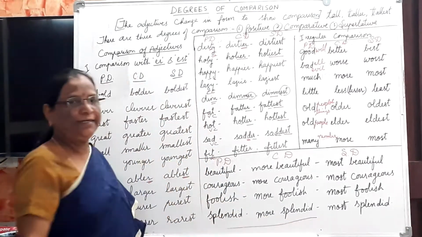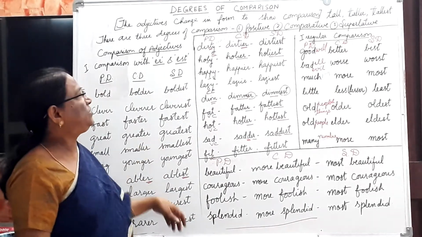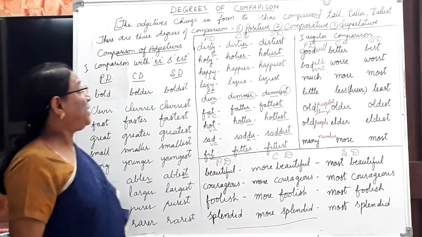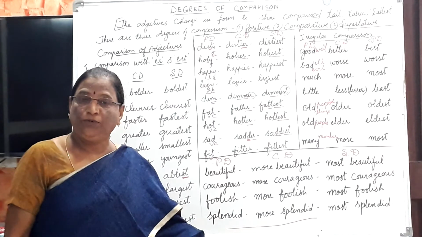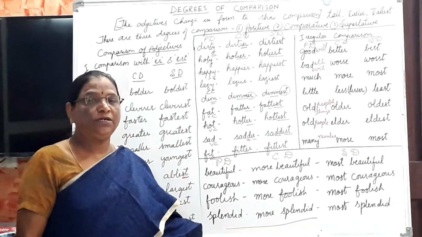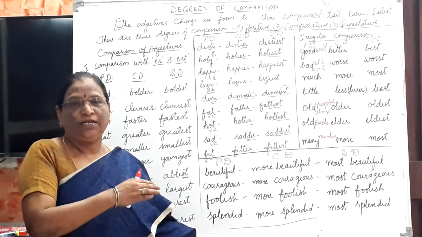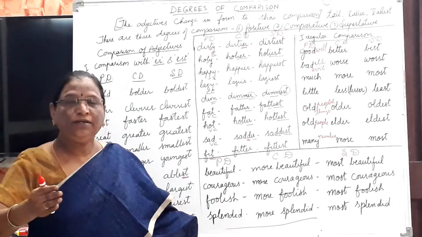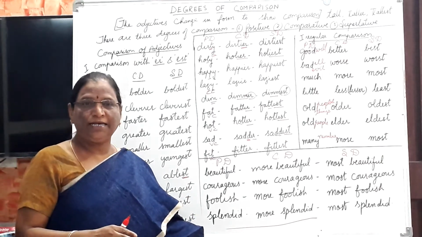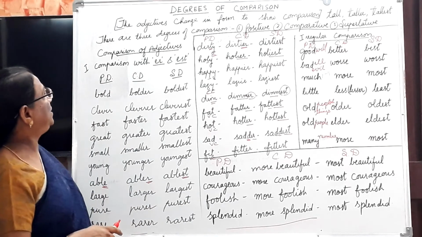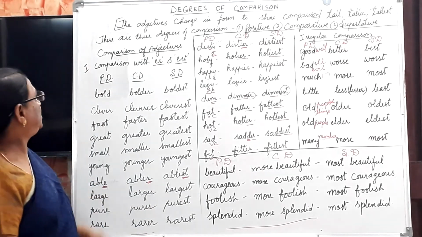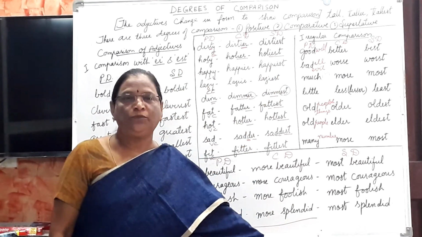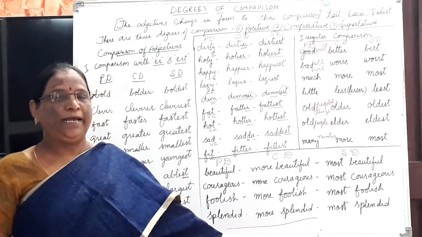For these you need to practice more and more. There are more adjectives and you need to practice more and more to transform the sentences from positive to comparative or superlative. In the next unit I will explain about transforming the sentences from positive to comparative or superlative. For that we need to learn the rules, and in the next class I will explain the rules of degrees of comparison. I hope you understood the comparison of adjectives, and please practice these words more and more, keep going.